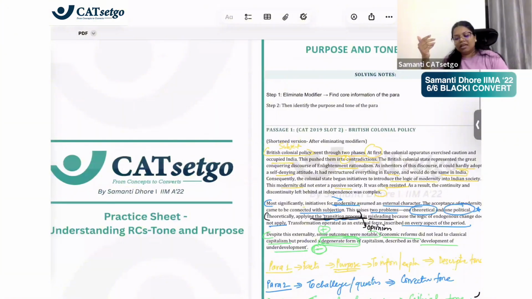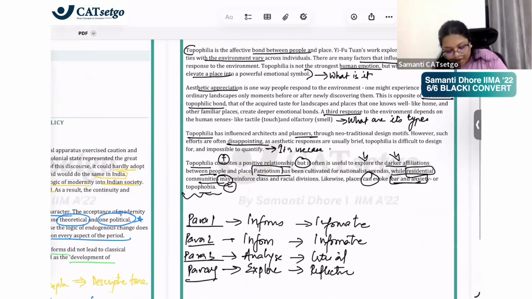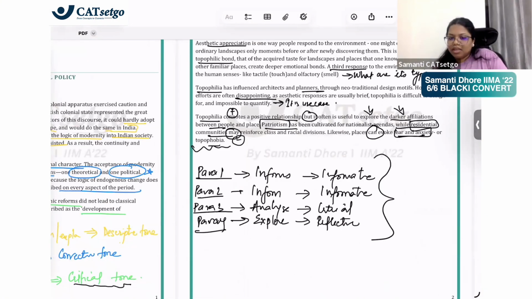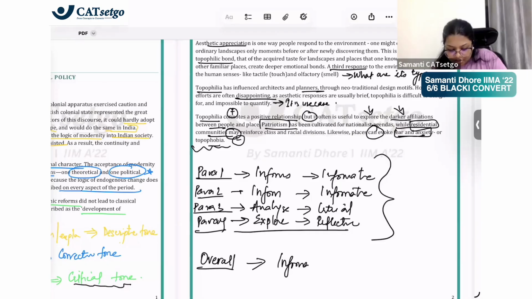So this is the analysis of this passage. Now, it is not true that it is exploratory overall. It is informative only. So overall, this passage is informing us about topophilia. What is topophilia?